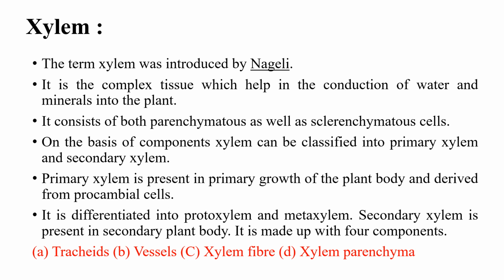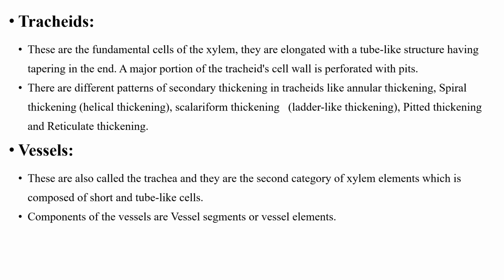It consists of both parenchymatous as well as sclerenchymatous cells, and we have already discussed that they have four components: tracheids, vessels, xylem parenchyma and xylem fiber. Tracheids, what are tracheids? They are the fundamental cells of xylem, elongated with a tube-like structure having tapering ends. A major portion of the tracheid cell wall is perforated with pits. That means their cell wall has pits, holes.